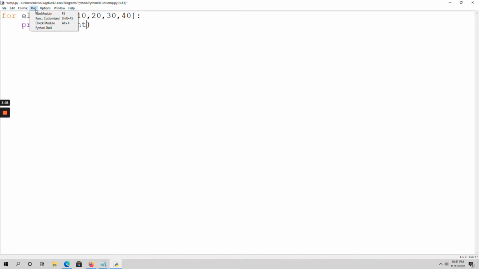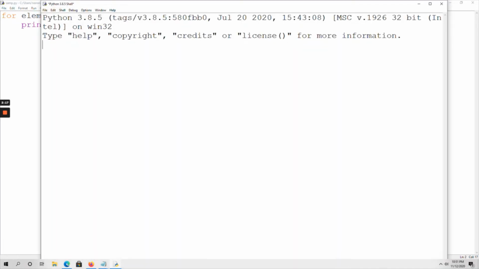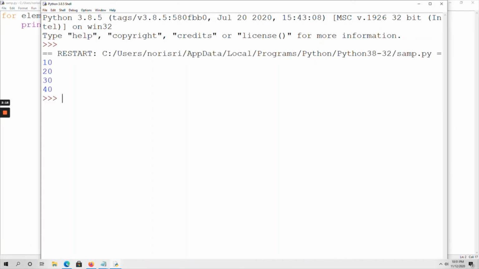So run the module. See, 10, 20, 30, 40. Okay, these values are printed on the output screen.